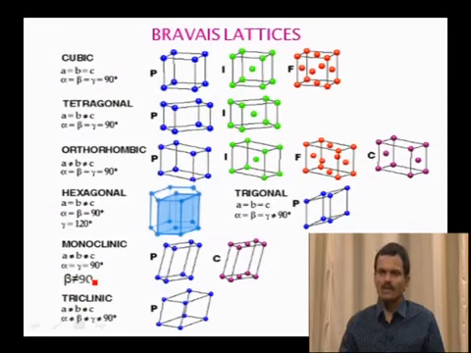So these are a total of 7 types of crystal systems, which contain 14 types of lattices. Out of these, the most symmetric is the cubic system, the most unsymmetric is the triclinic system, whereas the orthorhombic system contains the largest number of types of lattices. This is regarding types of Bravais lattices.